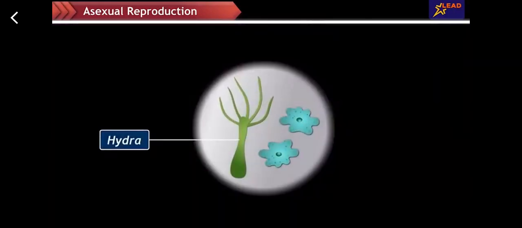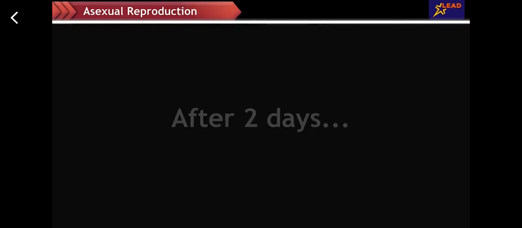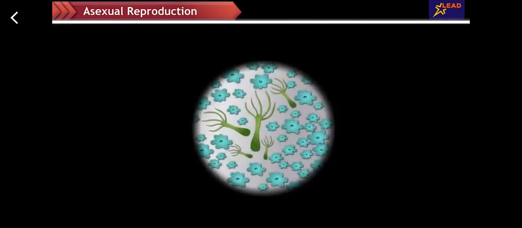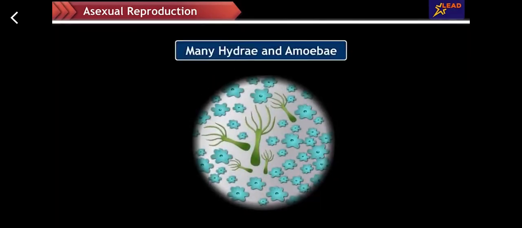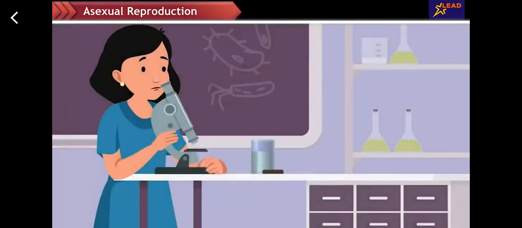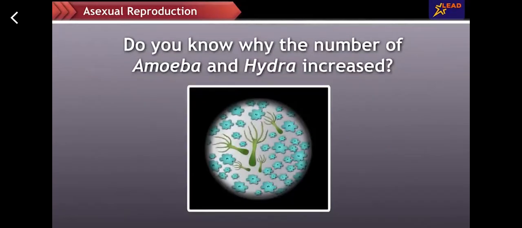She saw one hydra and two amoebae under the microscope. After 2 days, when she examined again, she found many hydra and amoebae. Seema is confused about how they increased in number. Do you know why the number of amoeba and hydra increased?